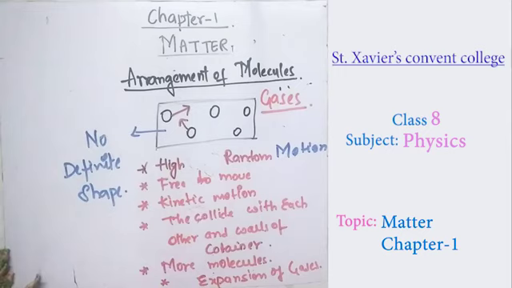Always remember that gases have very little intermolecular force of attraction. Liquids have more than gases, and solids have the maximum intermolecular force of attraction because molecules are confined to each other.